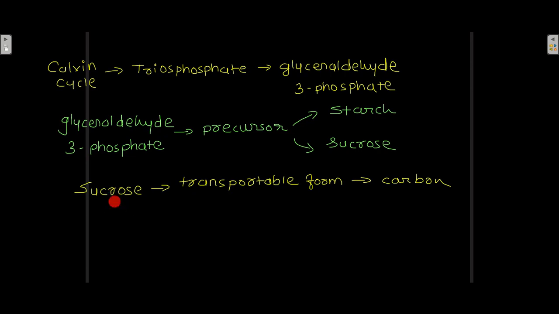Now this sucrose is the transportable form of carbon. If you want to transport carbon, you transport it in the form of sucrose, whereas starch is the storage form of carbon. If you want to store carbon, you store it in the form of starch.